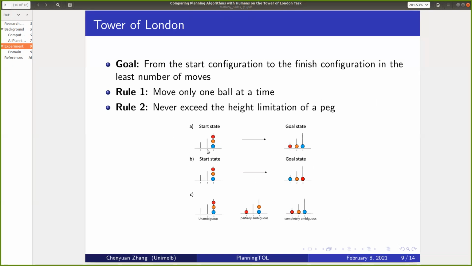and also like this, from the start state to the goal state. A and B are two different instances, and there are some constraints. First, we can only move one ball at a time, and second, we can never exceed the height limitation of a peg. Like here, in this configuration, each peg has a height limitation of 1, 2, 3 respectively.